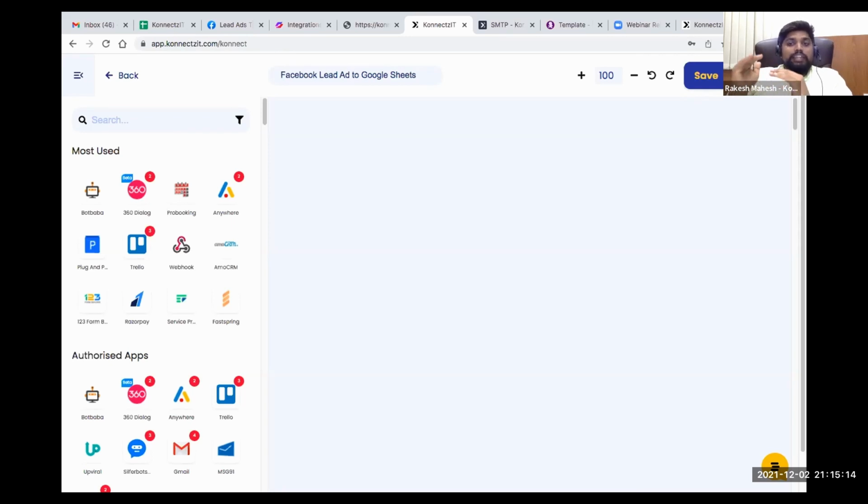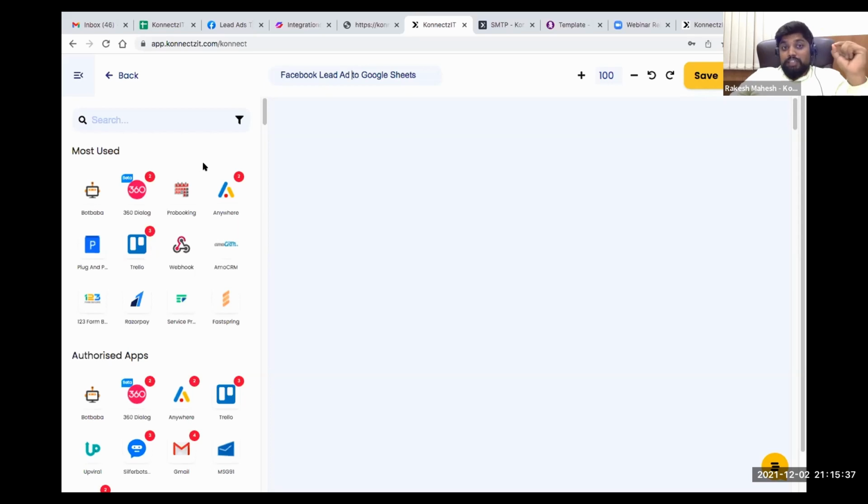I'm going to create a new row inside my Google Sheet whenever there is a new lead inside Facebook Lead Ads. It hardly takes us 5 minutes or less to complete this workflow, but I'm going to tell you in detail, so it will take some more time. Let me show you how to do that.